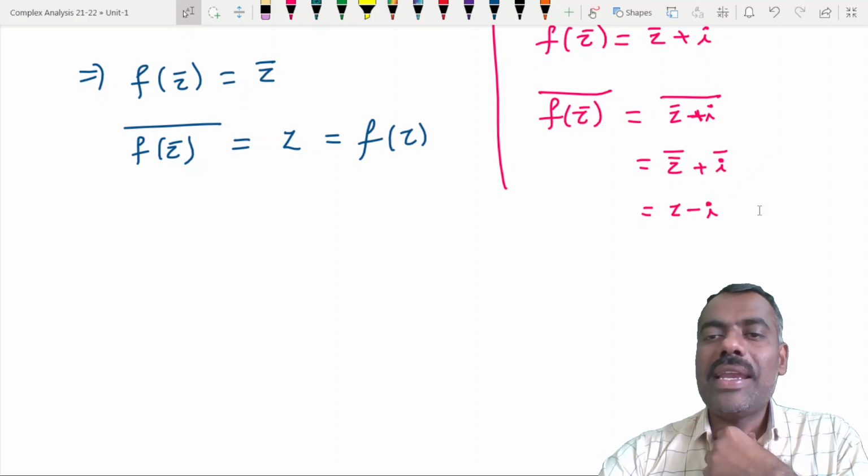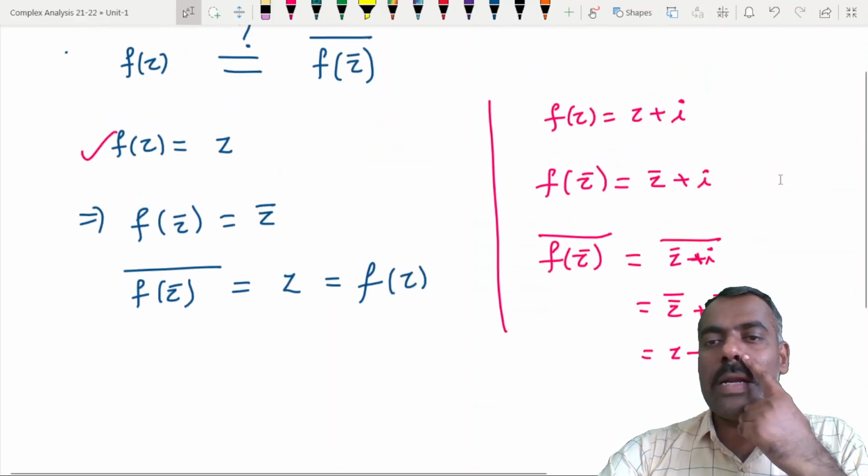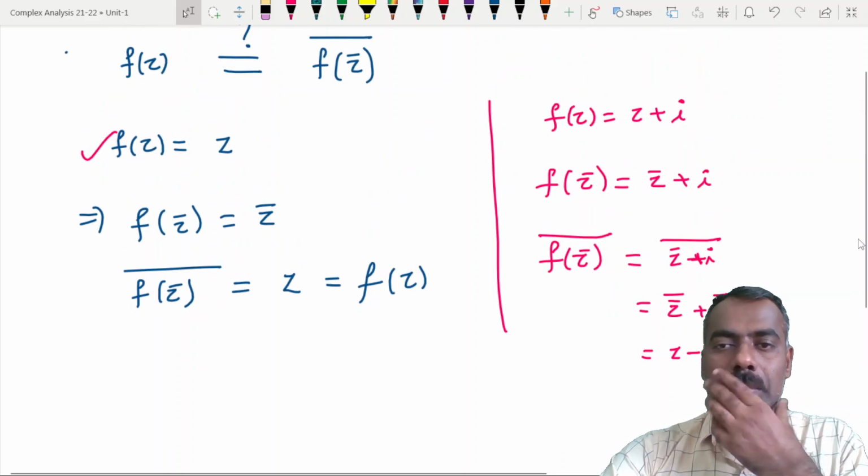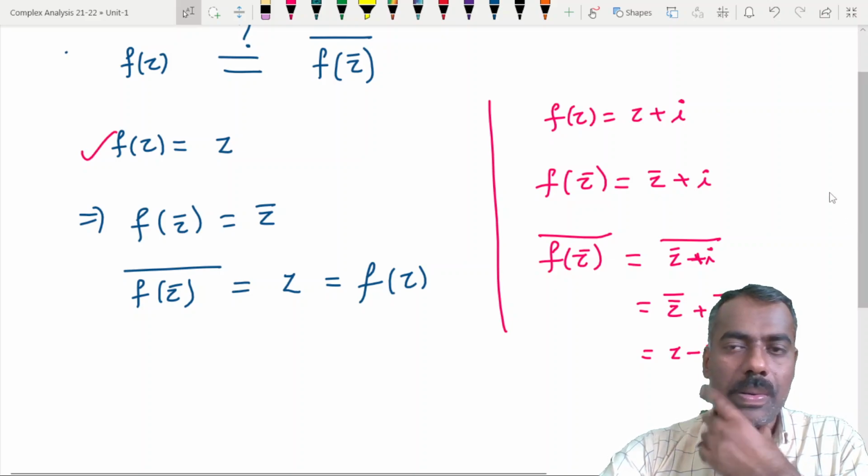So you get Z minus I. And f of Z is Z plus I. Whether these two are equal? No, right? Yes or no?